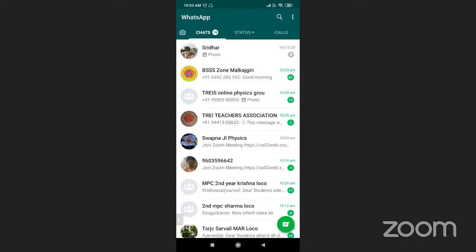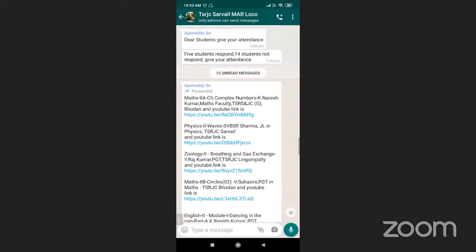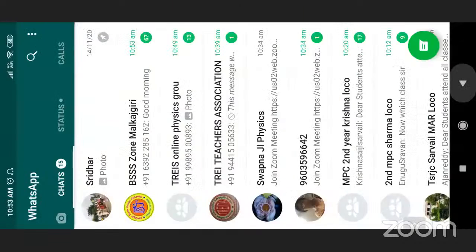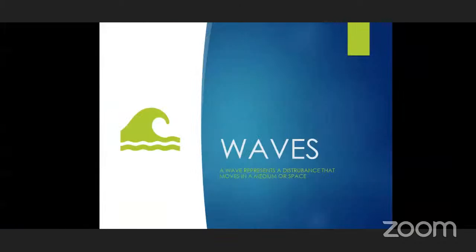Like this continuously, energy transmission takes place. This is wave formation.